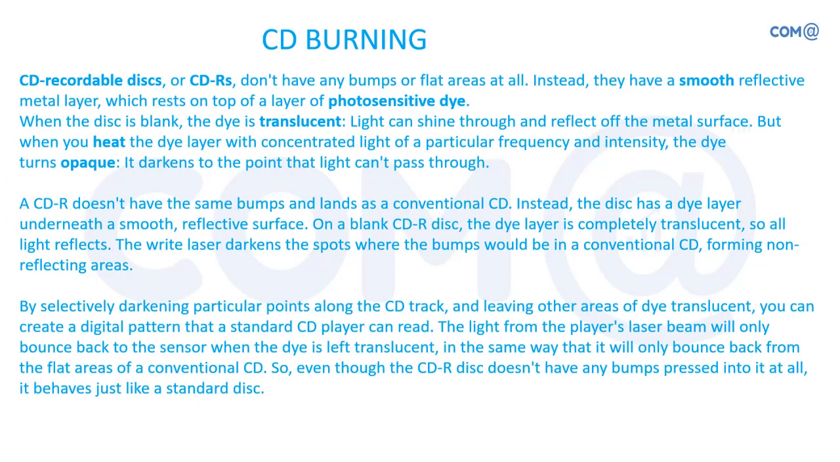CD recordable disk, CDR, doesn't have any bumps or flat areas at all. Instead, it has a smooth reflecting metal layer which rests on top of a layer of photosensitive dye. So when you buy a recordable CDR, it is empty. It will have a uniform surface, so nothing is written. But once you write it, then there is a difference in the property of the CD.